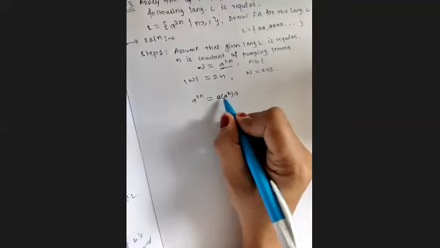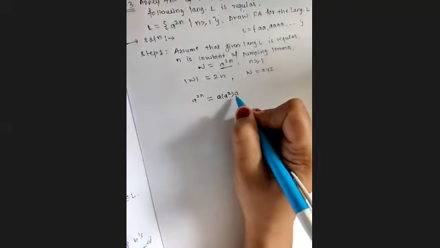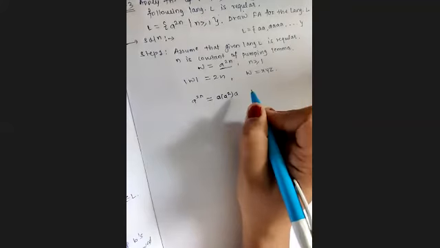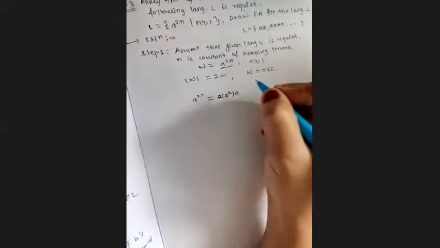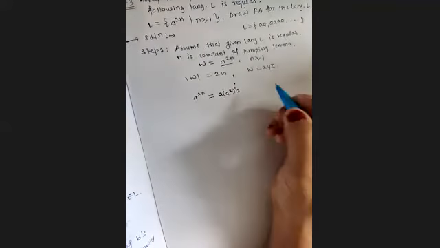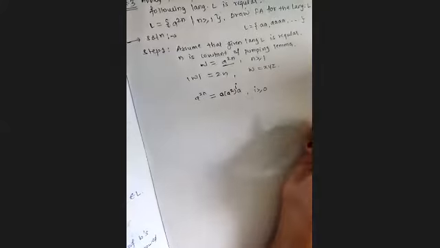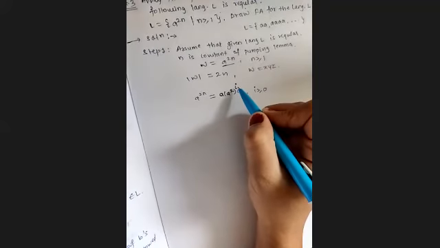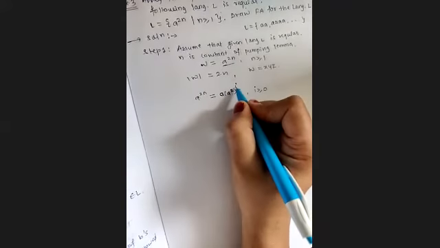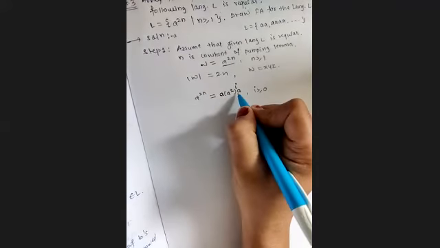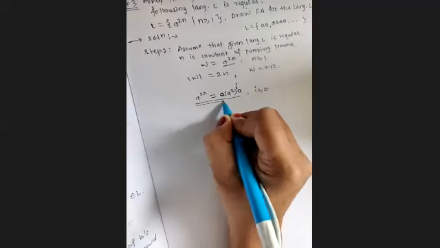Okay, so a to the power 2 into 2A into A. So this is the string which should be accepted in the language. Now here we can represent it as I, where I is greater than or equal to 0. When I will be 0, only 2 A's will be generated. When I will be 1, at that time 4 A's will be generated. So we have rewritten this particular string, in order to split it in 3 parts.